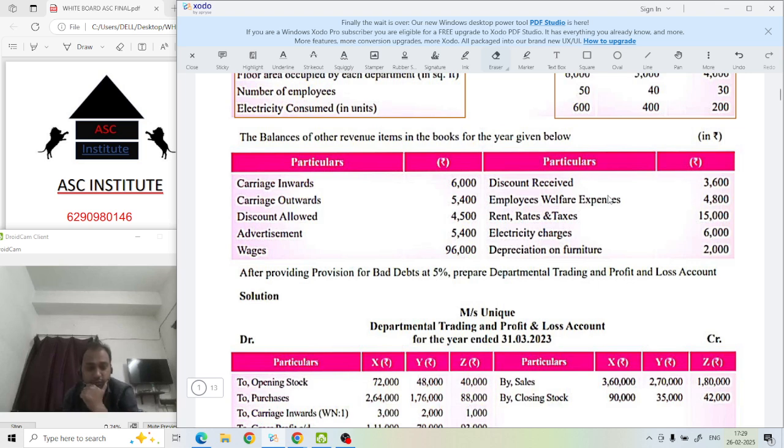If I ask you, what is carriage inward? Carriage inward means whatever you are purchasing will come to your godown or to your factory where you will manufacture. If carriage inward expense is not incurred, your raw material will not come to your factory or godown. Means it is directly connected to production, and anything related directly to production you can allocate, then you call it what? Direct expense. Okay.